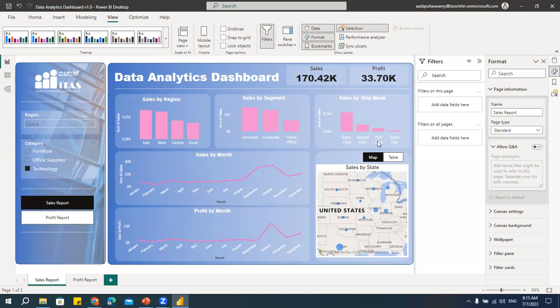Sir, will we get server access to publish the dashboard? For server access, you should have a licensed version of Microsoft 365, or you should have a company domain. Then only you can do that. See how you can arrange for yourself. I don't have that facility, so I'll not be able to provide it. I'm sorry about that. Sharing the dashboard after Monday? Monday we'll have a session. I'll take class on Monday, and we'll see how to use publishing and how to export. I'll be telling you on Monday.